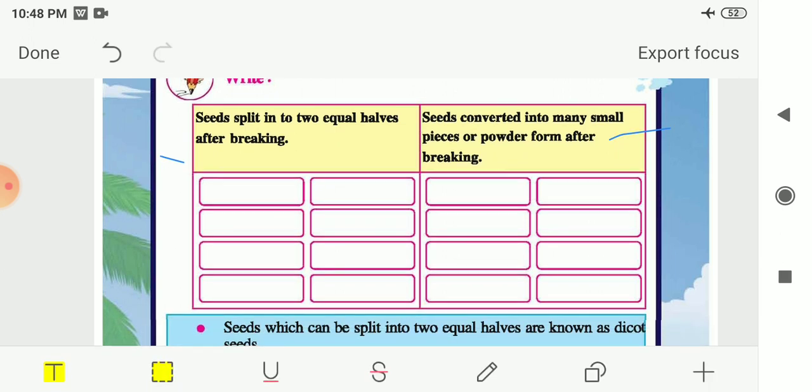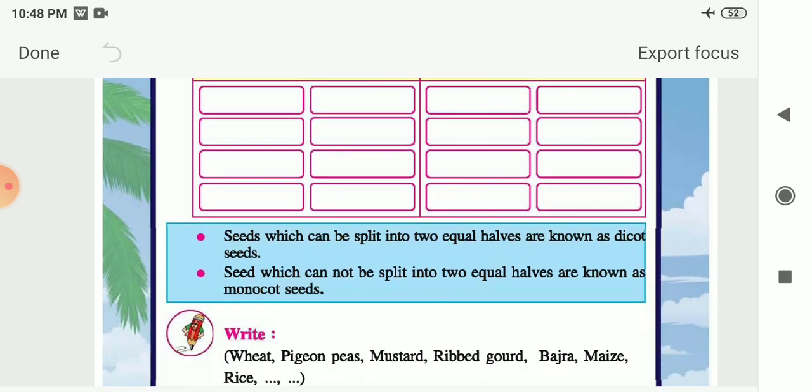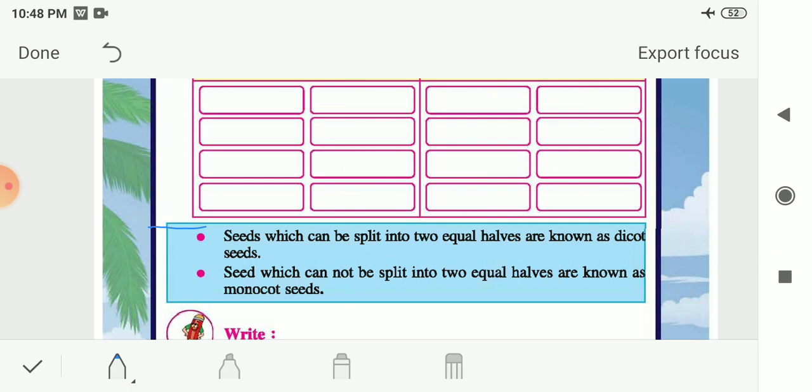Here it is also given to you that the seeds which can be split into two equal halves are known as the dicot seeds. We have seen examples of this kind of seeds, most of the pulses. So these are known as the dicot seeds. When we break this kind of seeds, we get two equal halves. That's why they are known as the dicot seeds.